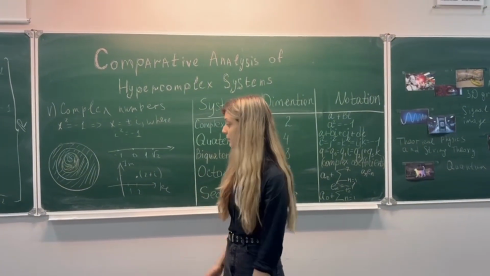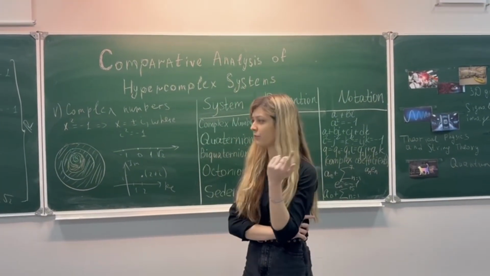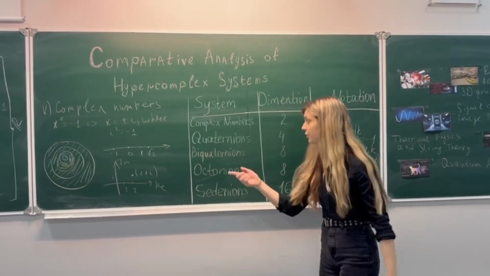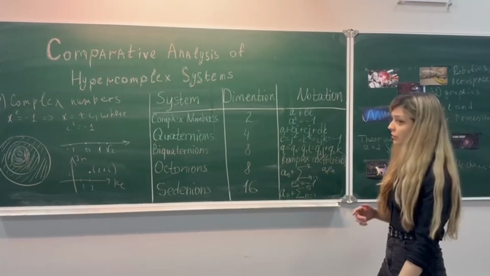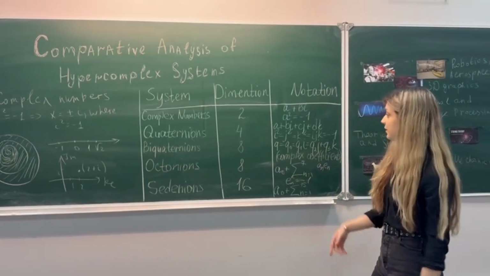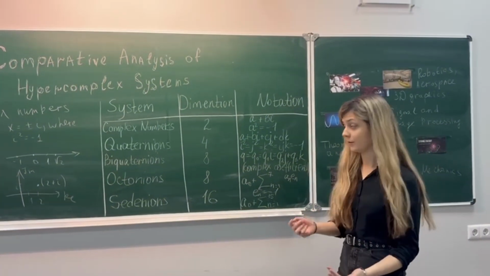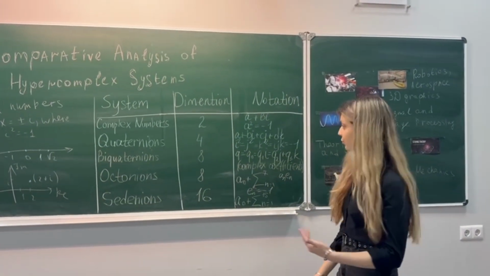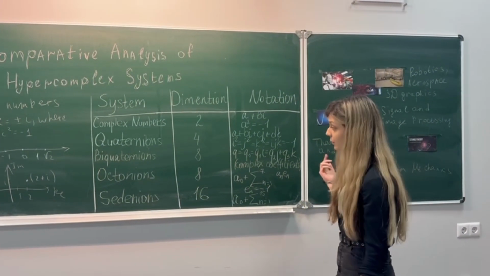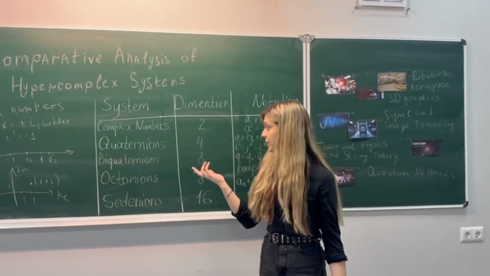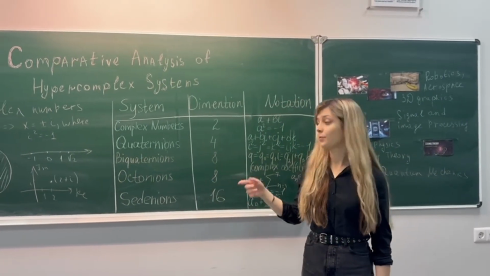But it is only a plane. For example, if you have 4-dimensional space, it is quaternions. So here we have the dimension equal to 4, and it is a plus bi plus cj plus dk, where a, b, c, d are real, and i squared is equal to j squared is equal to k squared is equal to -1. So biquaternions are just like quaternions but with complex coefficients.